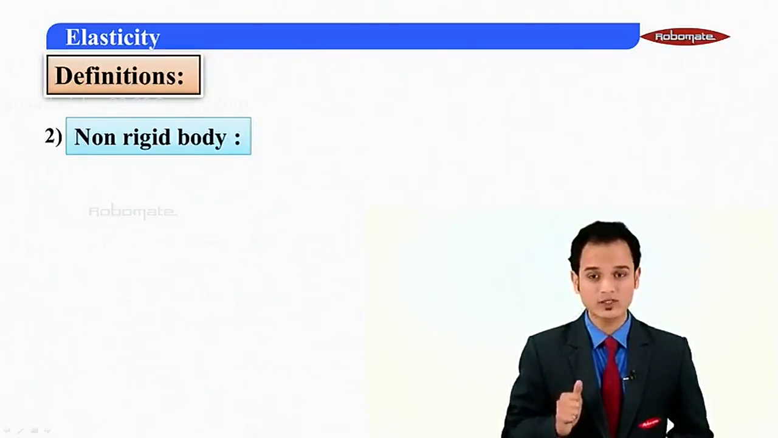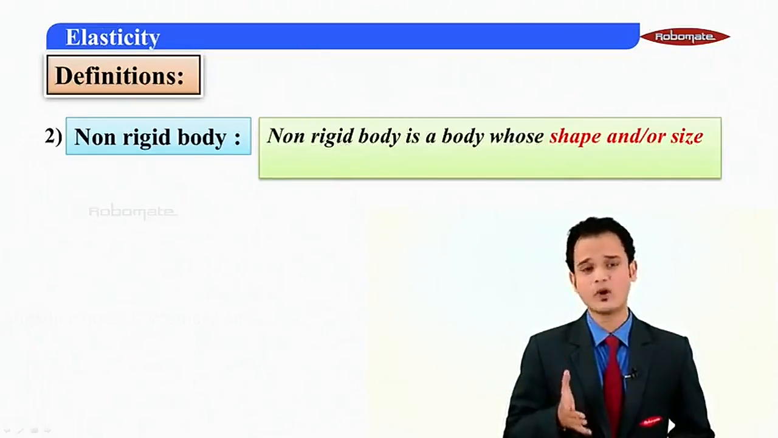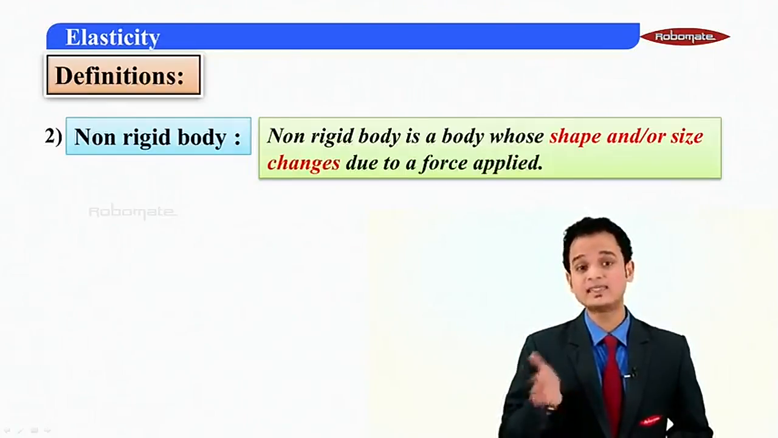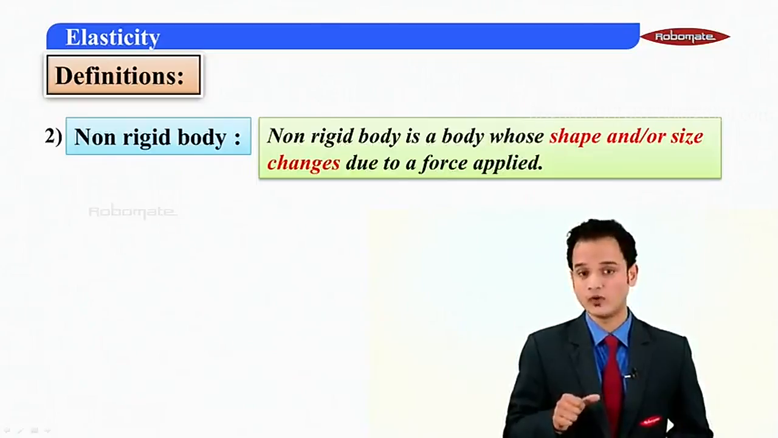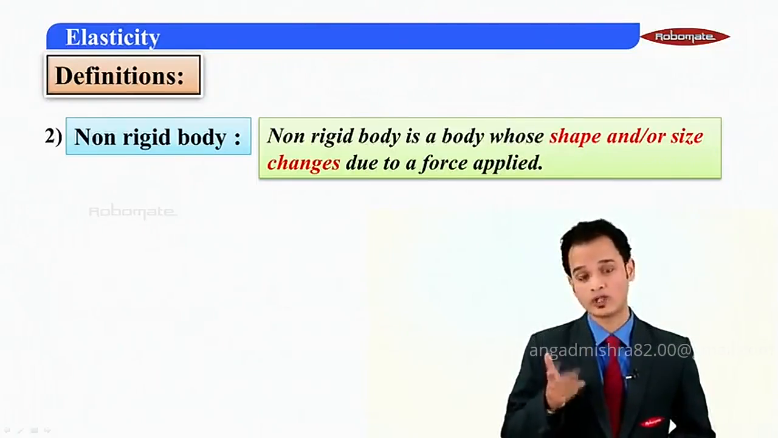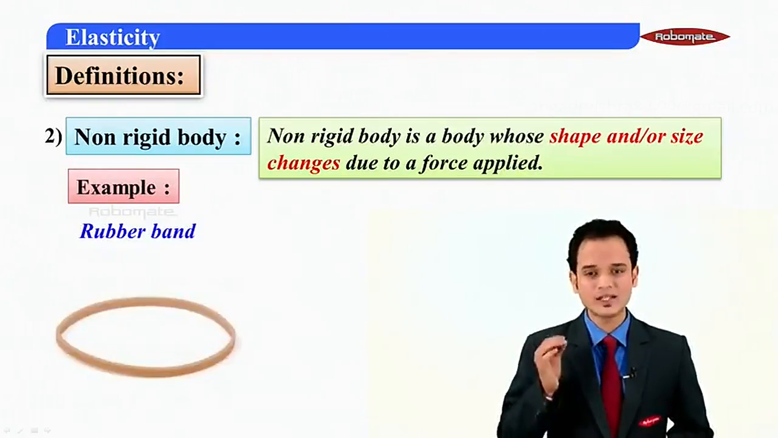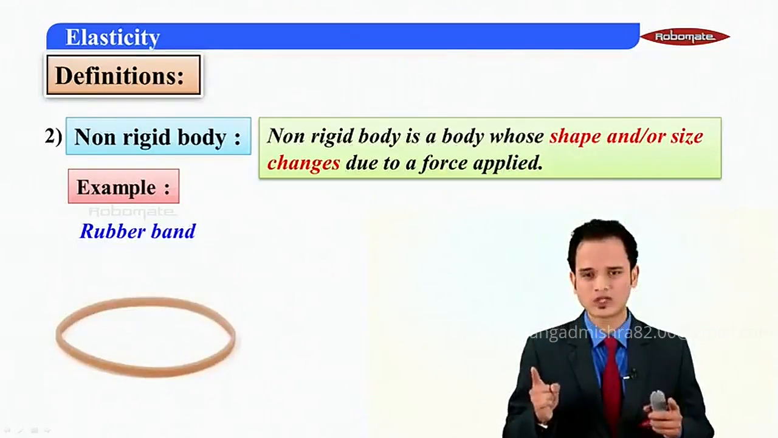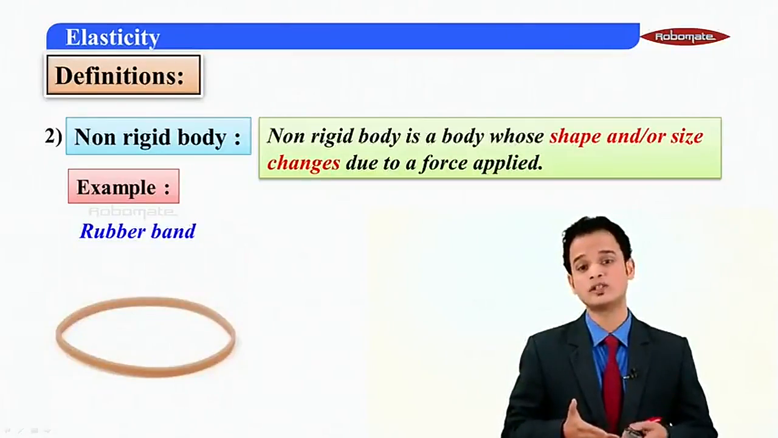So by this time, students, you can guess the definition of non-rigid body. That is, the non-rigid body is a body whose shape and or size changes due to a force applied. That means if you are applying a force, the shape and or size of this particular non-rigid body is going to change. Let us have an example. Rubber band. Students, rubber band would be the most simplest example. The moment you exert a pressure on it, it extends. The moment you release it, it goes back to its original place.